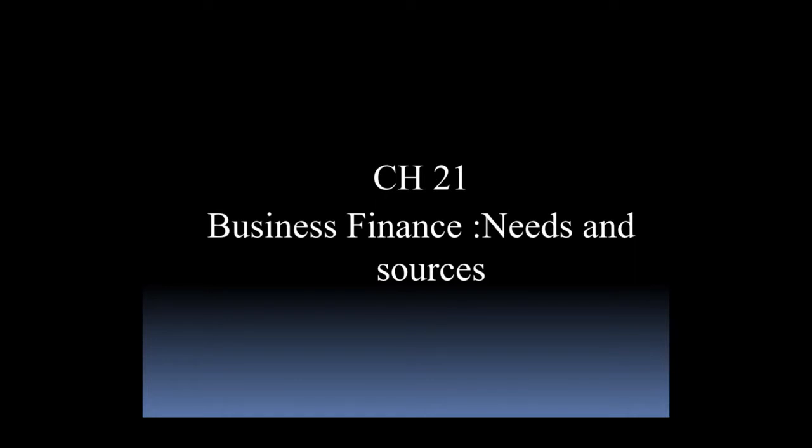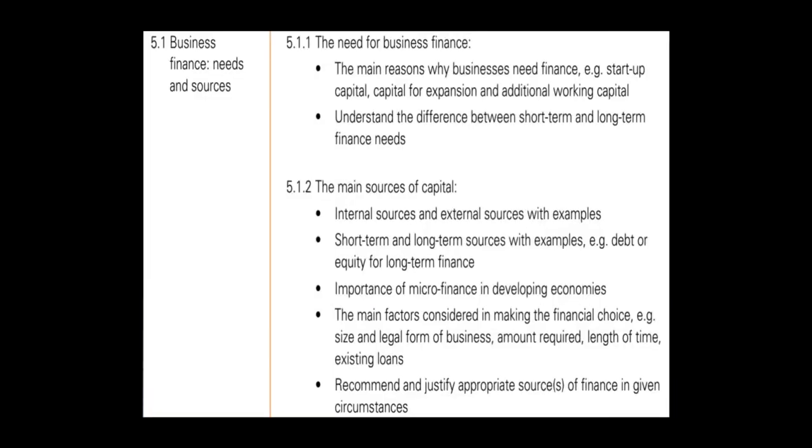This is a long chapter. It will explain business finance, sources of finance, and many ways that the business might use to finance its activities. So we have many details in this chapter. This chapter is one of 5 chapters in this section. We study the needs of finance and the sources of finance. We'll compare the sources of finance and talk about the advantages and disadvantages of each one. You'll see many new concepts and terminologies in this chapter, so make sure you know all of them because they will help you in understanding chapters 22, 23, 24, and 25.